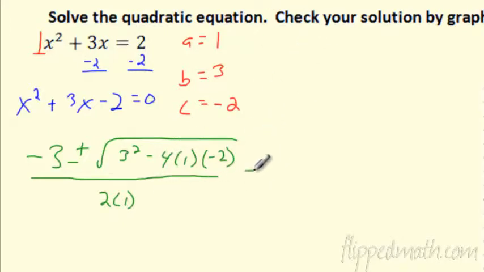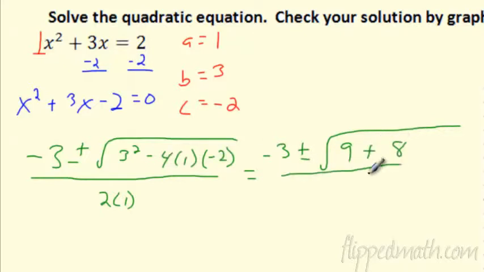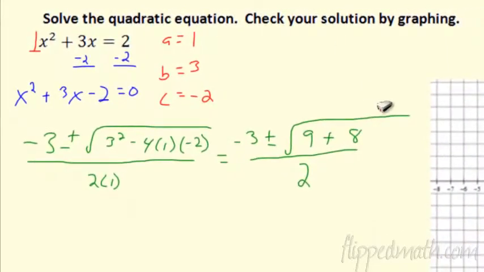So how do we simplify this thing? Well, we're going to simplify underneath that square root first. So it's plus or minus the square root of what? 3 squared is 9, minus 4 times 1 times 2 is 8, and since it's a negative times a negative, it is plus 8, and all of that is over 2 times 1, which is 2. So not bad. Let's break this down a little bit more. What is this going to equal here? I'm going to bring it down over here: negative 3 plus or minus the square root of 17, all over 2.